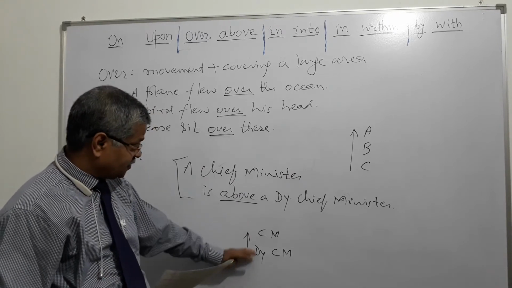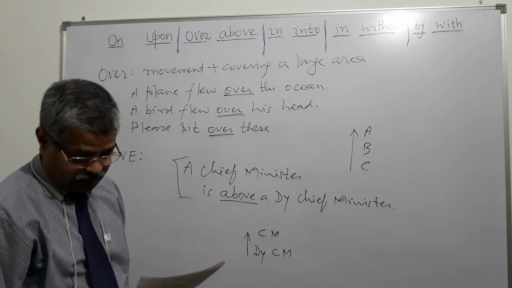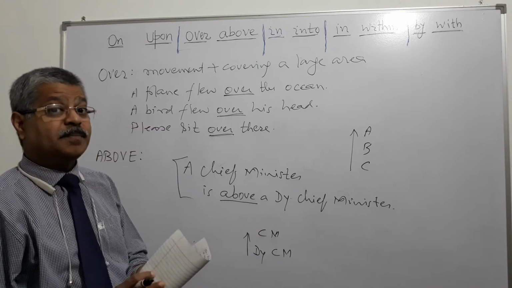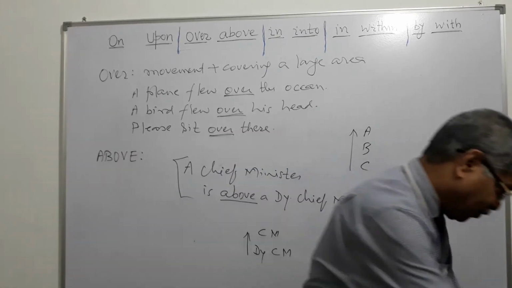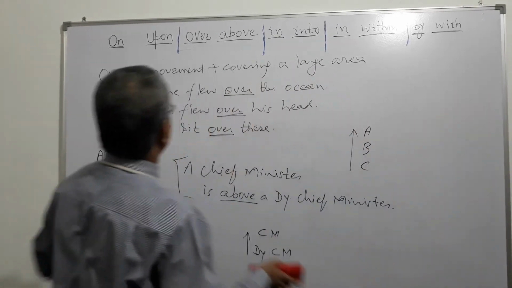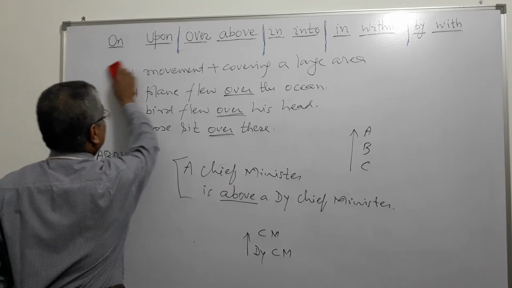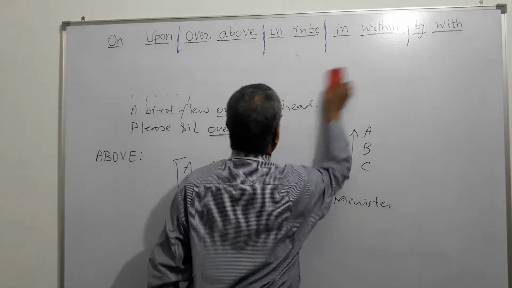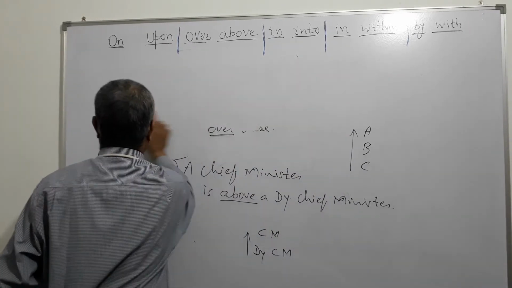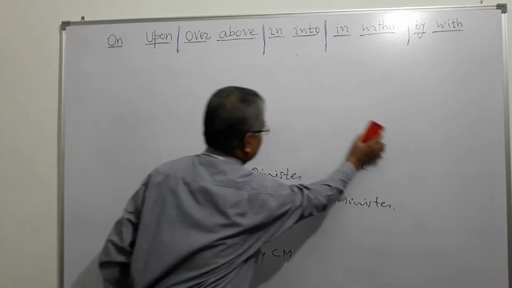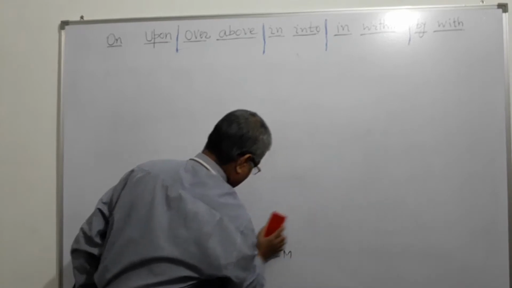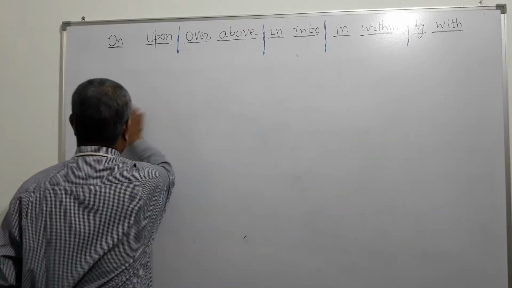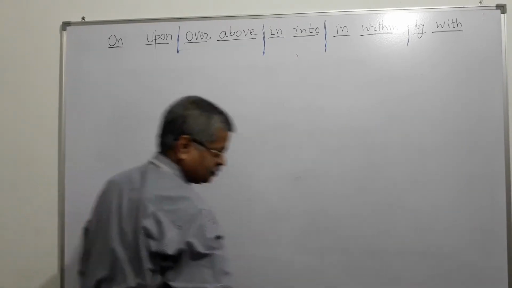This is the position, deputy CM, CM. A manager is above a deputy manager, right? A manager is above a deputy manager. So we have done this over and above also. Over means movement plus covering certain area or some large area. And above means higher and also indicates some position.